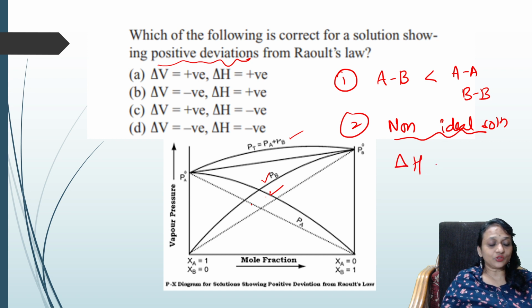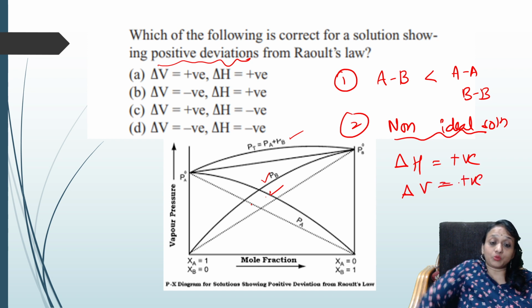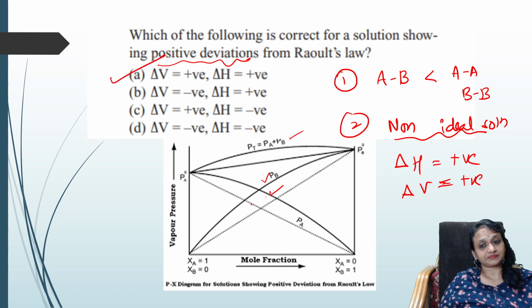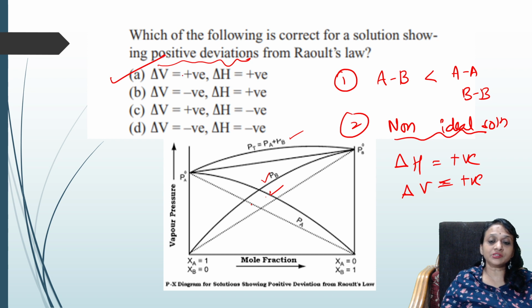Delta H value will be positive. Delta V value will be positive for positive deviation. If it is negative deviation, both will be negative. Okay. So which is the option which is right? Delta H is positive, delta V is positive, because it is positive deviation, it is above the graph.